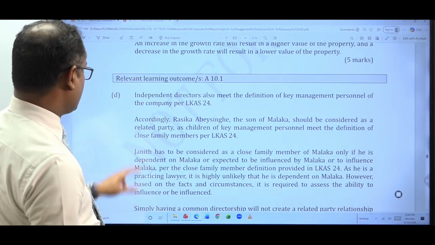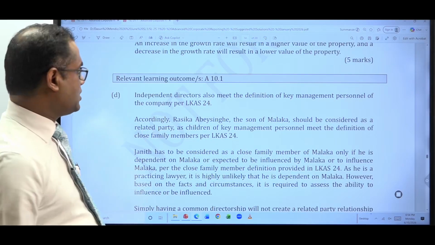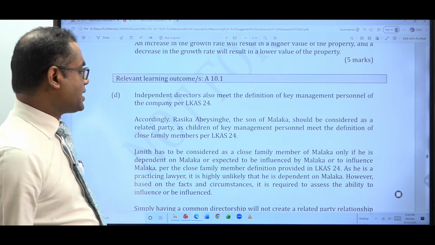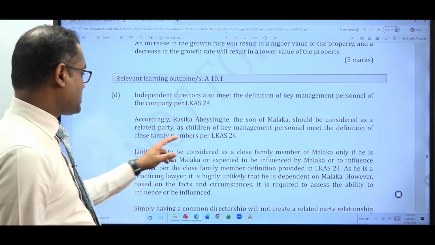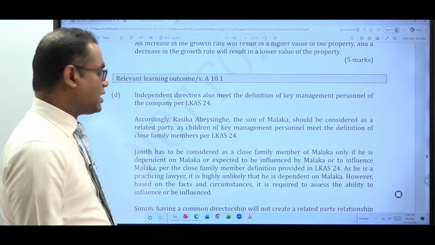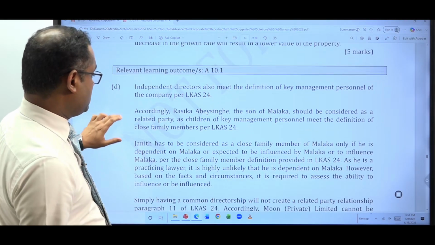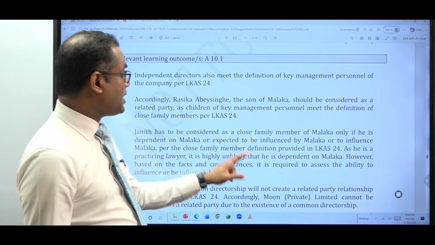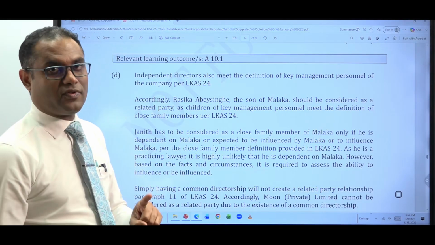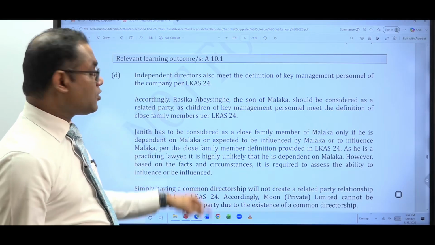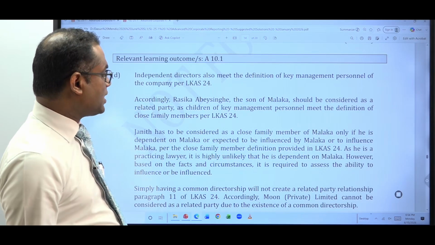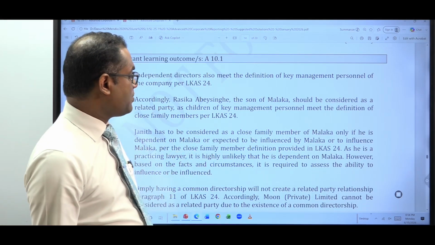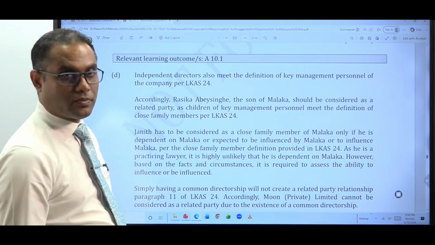So the first one is clear, no? First one is son, very direct. Rasika Amrasinghe, son of Malaka, should be considered as a related party as children of key management personnel meet the definition of close family members as per LKAS 24. That's clear. Now the brother. Janith has to be considered as a close family member of Malaka only if he is dependent on Malaka or expected to be influenced by Malaka or to influence Malaka per the close family member definition provided in LKAS 24.